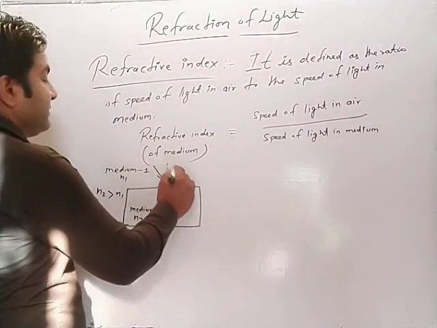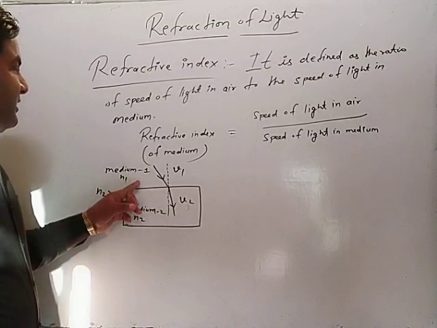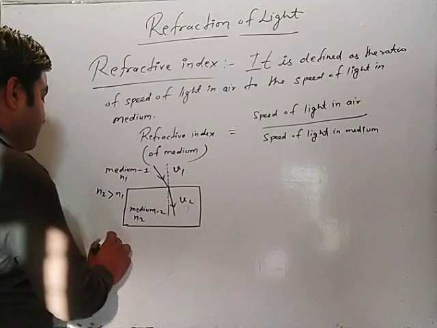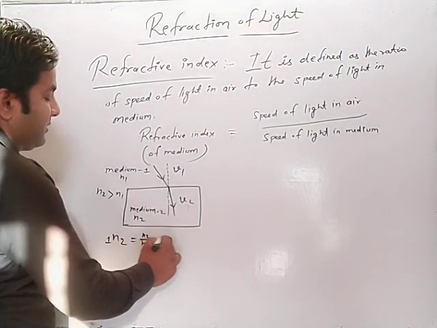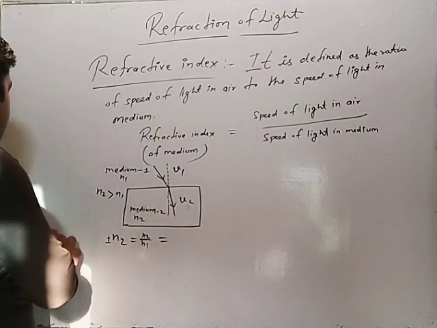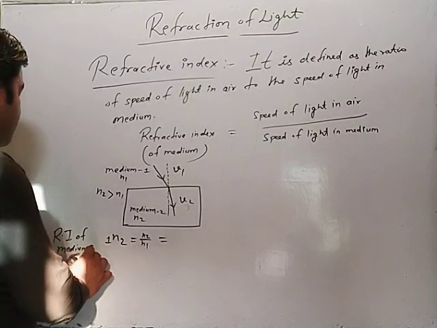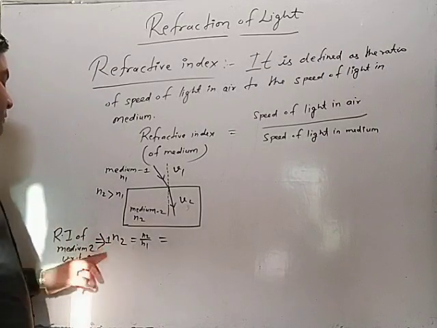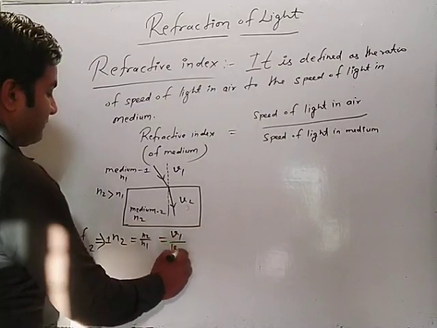If the speed of light here is V1 and here V2, then by the definition of refractive index, the refractive index of medium 2 with respect to 1, represented by 1n2 or n2 upon n1, must be equal to v1 upon v2.